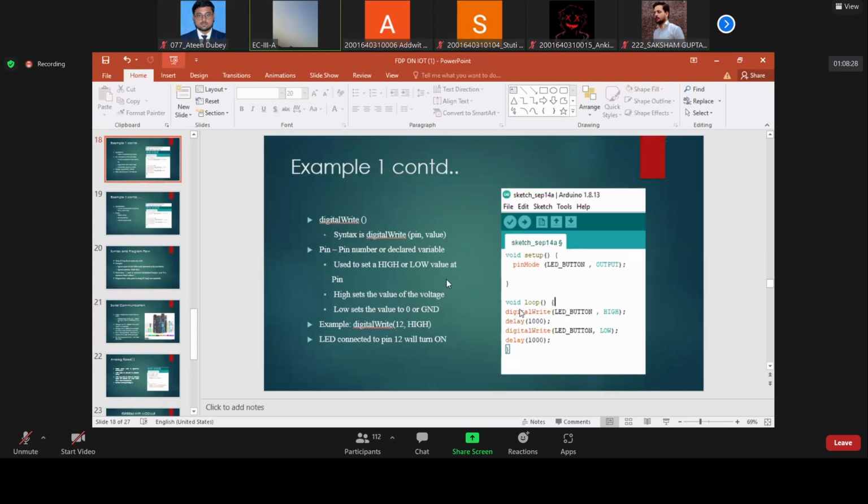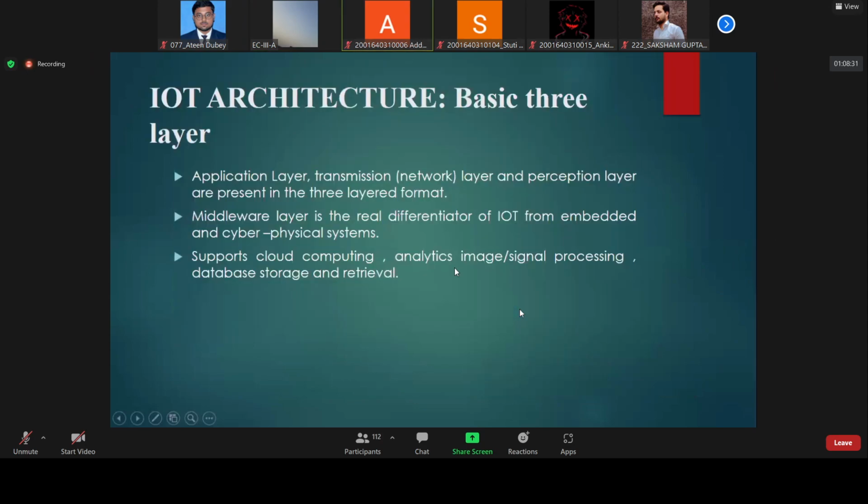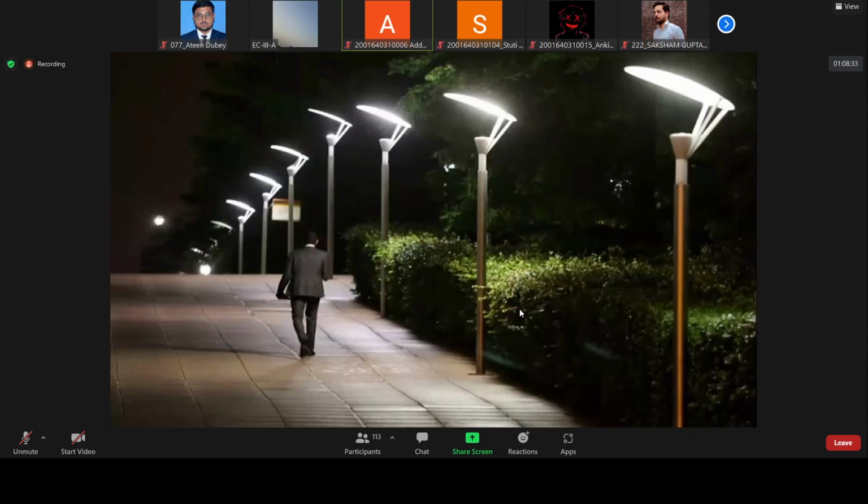So let's start. Again, we will see that picture. The project that we are going to make in today's session, I am repeating, is that the light should dim whenever there is no person. That means there should be a minimum brightness. And when there is a person around this street light, that particular light should have maximum brightness. Now I am going to share my screen again.